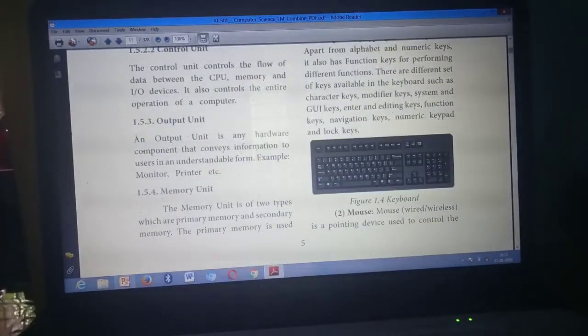This is the output unit. Under the heading output unit, these 4 lines. So input unit, page number 4, under the heading input unit, those 4 lines. Output unit, page number 5, under the heading output unit, these 4 lines. Understand? Yes. Next one: distinguish primary memory and secondary memory.